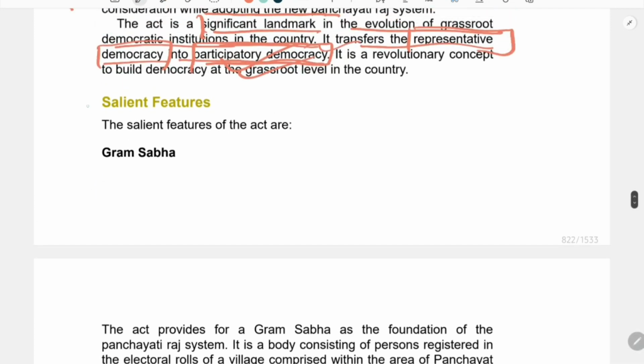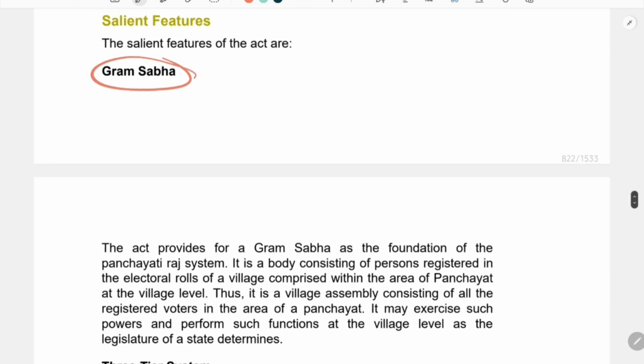Next, we are going to discuss the salient features of this Act. First of all, it is the Gram Sabha. The basic question asked about the Gram Sabha is that once UPSC asked who are the members of the Gram Sabha. We will not go into every detail, but will focus on the important details only.